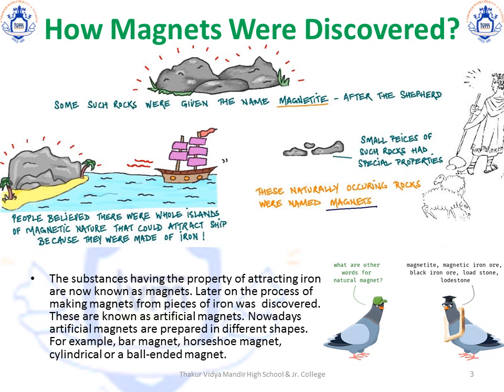We know substances having the property of attracting iron are known as magnets. Later on, the process of making magnets from pieces of iron was discovered. These are known as artificial magnets. Nowadays, artificial magnets are prepared in different shapes. For example, bar magnet, horseshoe magnet, cylindrical or a ball-ended magnet.